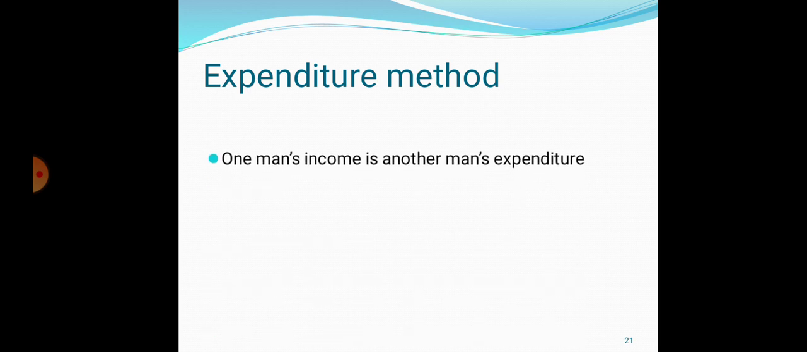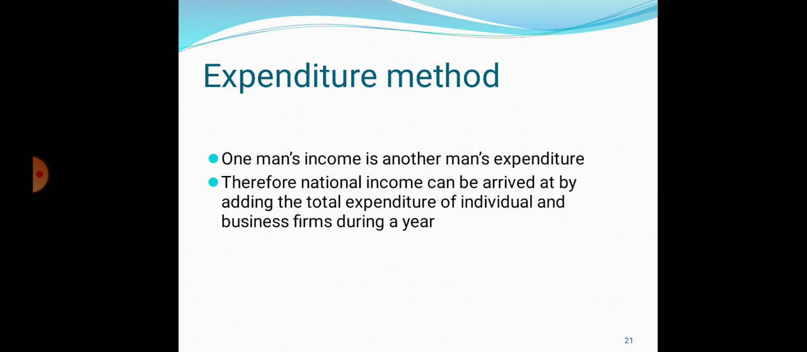Now see the next method, expenditure method. One man's income is another man's expenditure. So this is a very important line. With the help of this line we can also explain this method. Therefore national income can be arrived at by adding the total expenditure of individuals and business firms during a year.